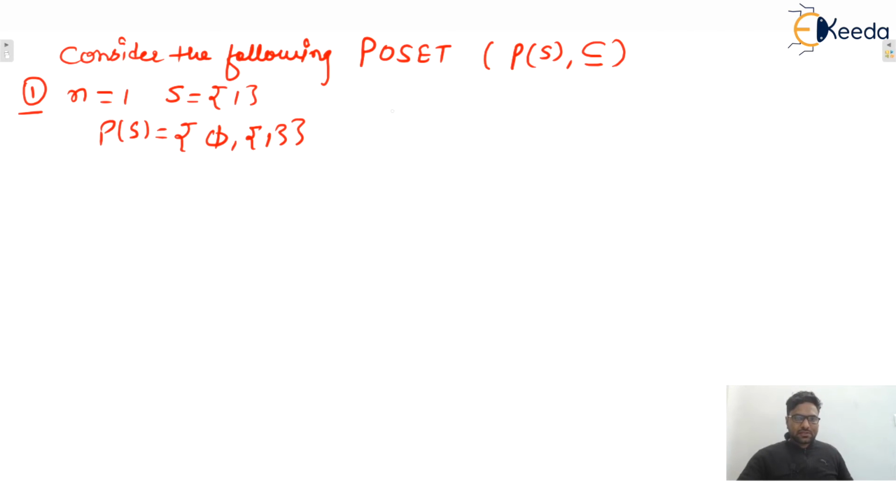So what will be the Hasse diagram? We can say that yes, this will be the Hasse diagram. Phi is a subset of 1. So number of edges will be how many? We can say that number of edges will be only 1.